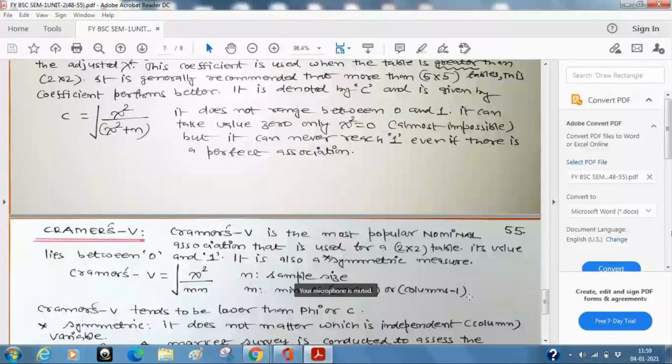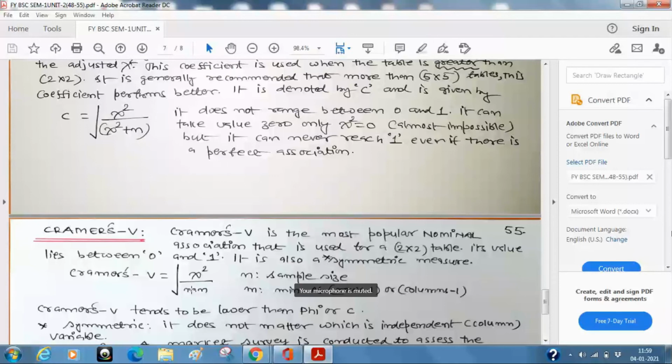It is generally used for 2 by 2, so that is of course 1 cross 1, so there is no problem. But if you want to go for more than 2 by 2, then the minimum of row minus 1 and column minus 1 will be the value of m, right? So n is already known to you. M is a new variable which we are going to introduce, and then we can find out the value of Cramer's V.